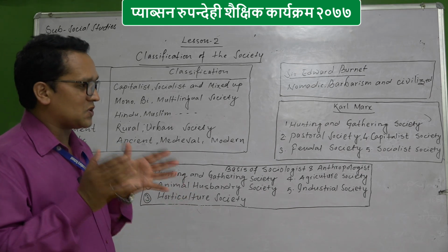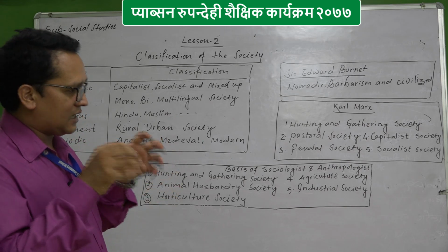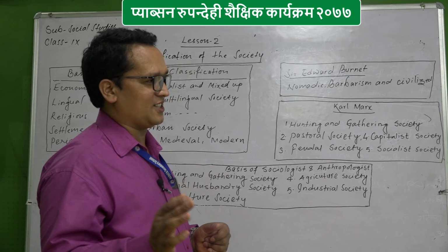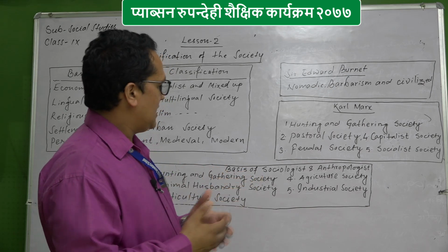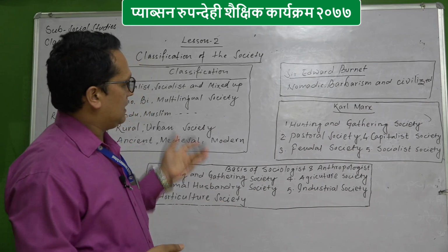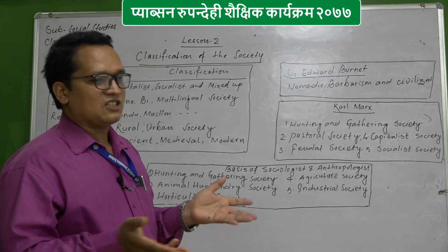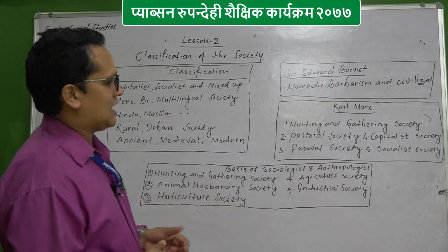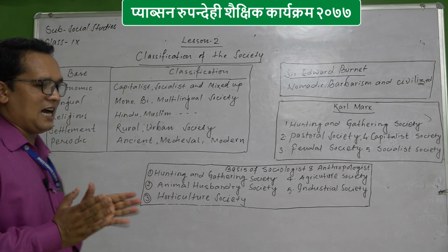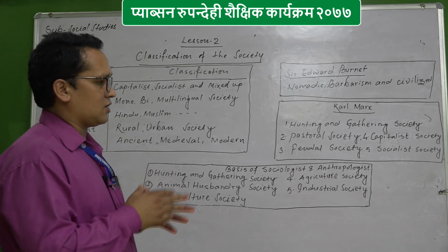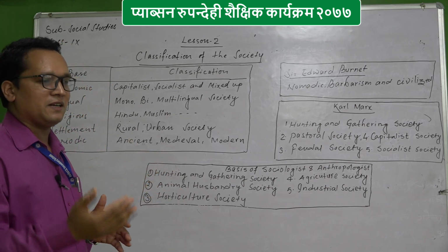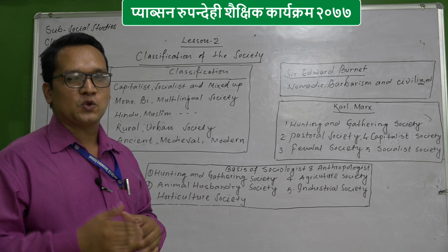Which society still exists now, you can say industrial society also. In some countries there is agricultural society, in some countries capitalist society, and in some countries socialist society, and finally all societies are civilized, comparatively simple to complex. Yesterday we discussed simple to complex and uncivilized to civilized.